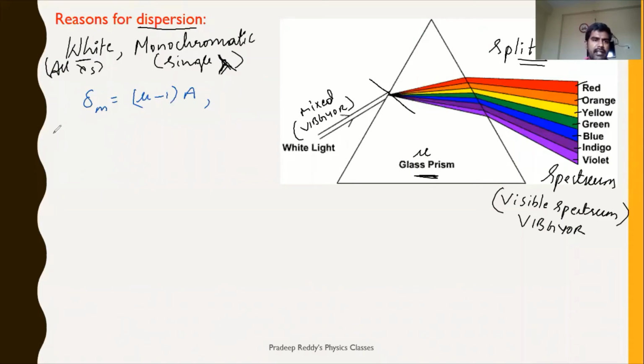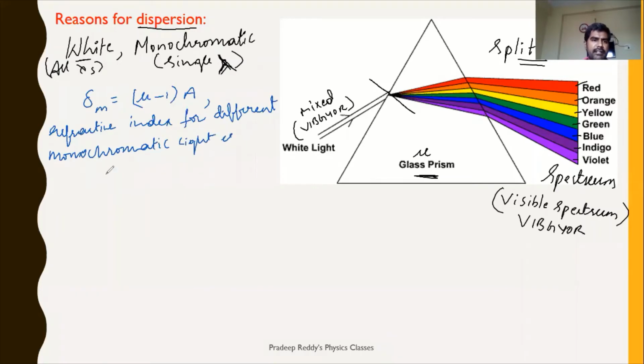So the refractive index for different colors, for different monochromatic light, is different.